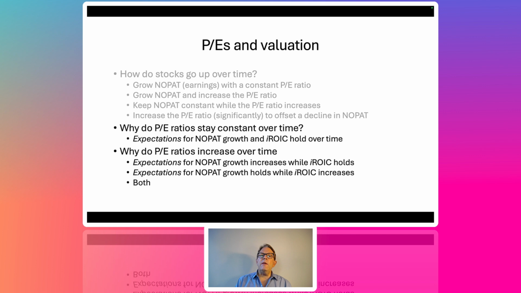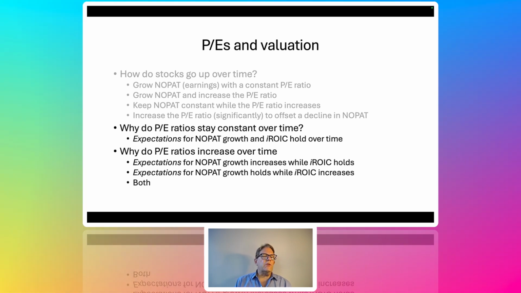It's pretty simple. It's investor expectations for NOPAT growth and incremental return on invested capital holding over time. So for your PE to stay constant, expectations for future NOPAT growth and expectations for incremental return on capital need to hold over time. That's essentially what a constant PE is.